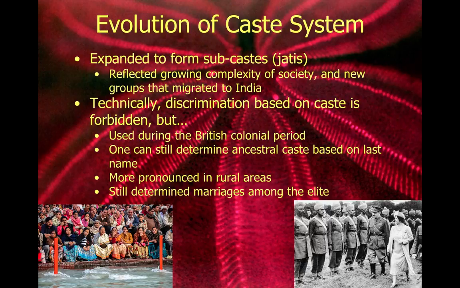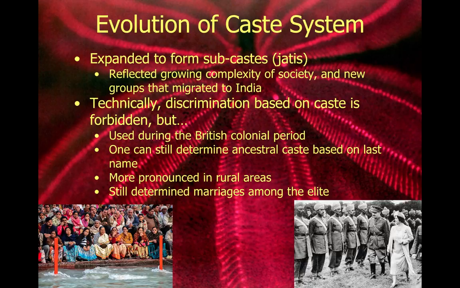Now, as we evolve closer into the present day, the caste system eventually became forbidden. But we do see that its legacy lives on even in modern India. If we think about the British colonial period, which ends in 1947, we'll obviously talk about this later on in the year. Just as a brief summary, it was when the British Empire actually ruled India as a colony. They liked using the caste system and they applied it to their own British class system. Part of it was because they wanted to distinguish British people from Indian people, and they wanted to make it clear that the British people were a higher caste than they were. They saw it as a way to sort of keep the Indian people in line.